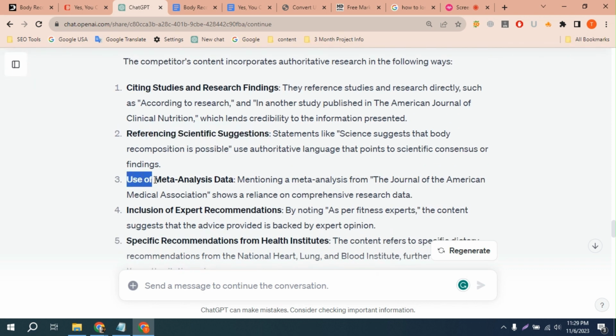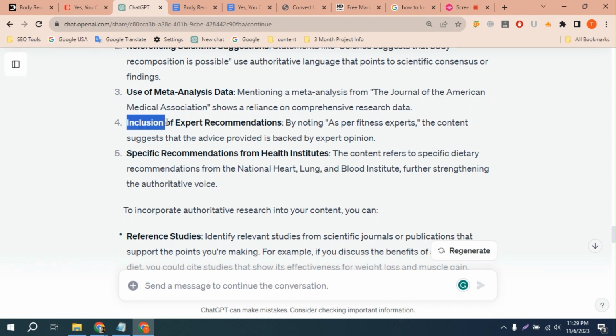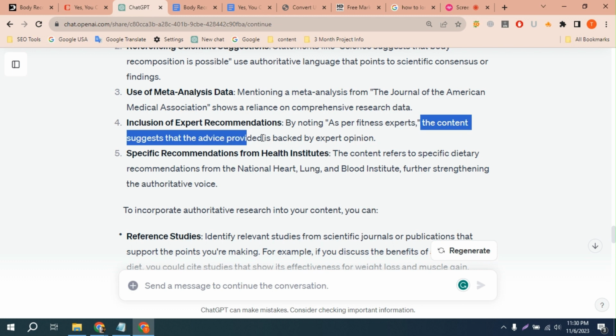They also use meta-analysis data, mentioning meta-analysis from the Journal of the American Medical Association, and expert recommendation by noting "as per fitness expert." This kind of wording makes them stand apart from other content. It is very difficult to find this kind of information in manual research, and now it is very easy to do this kind of analysis with ChatGPT.